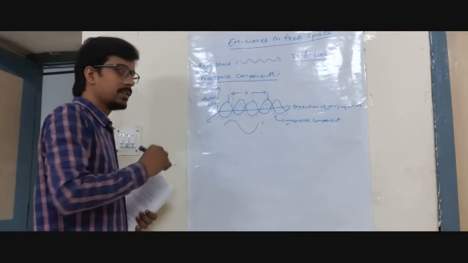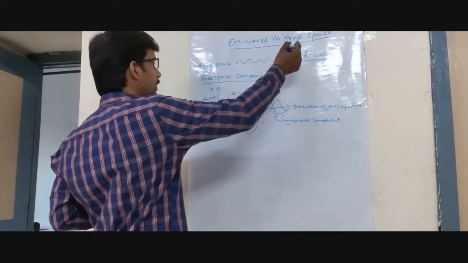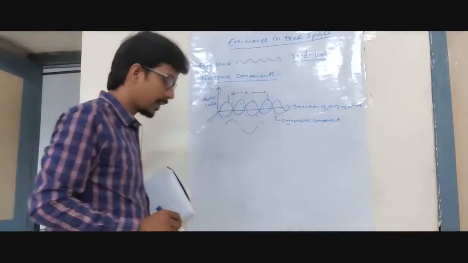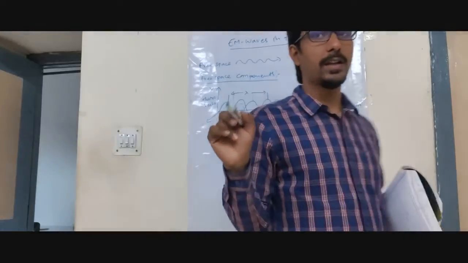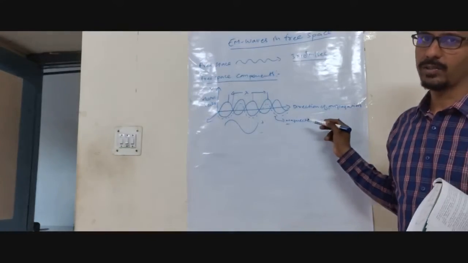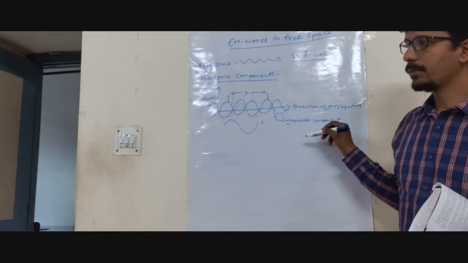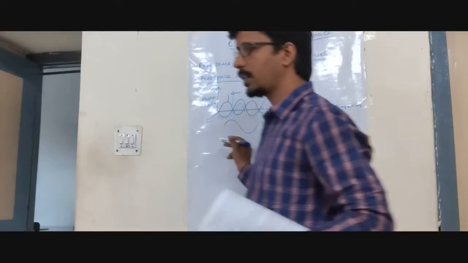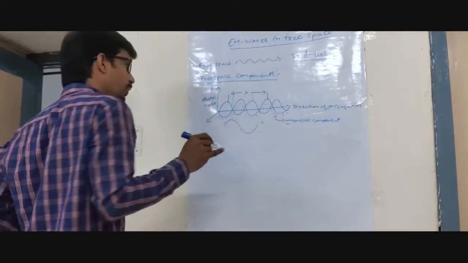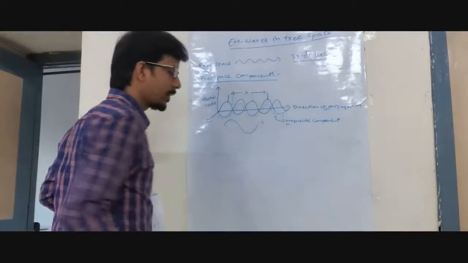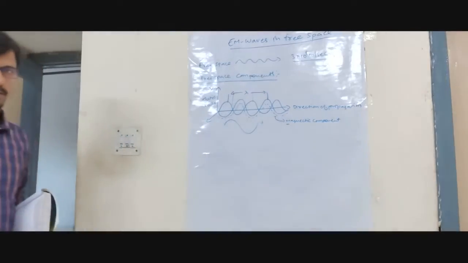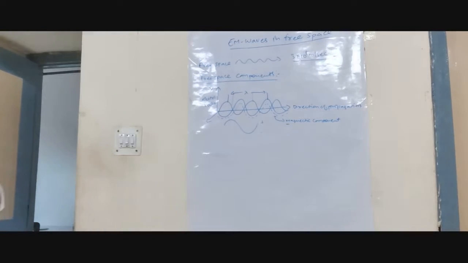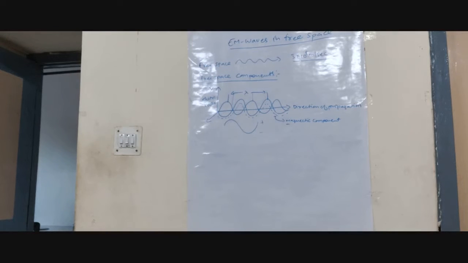Our target is to prove that in free space, light moves at a speed of 3 into 10 power 8 meter per second. From here, the basic fundamental we should understand is the propagation principle. If you don't know the propagation principle, we cannot judge how waves move from one direction to another.